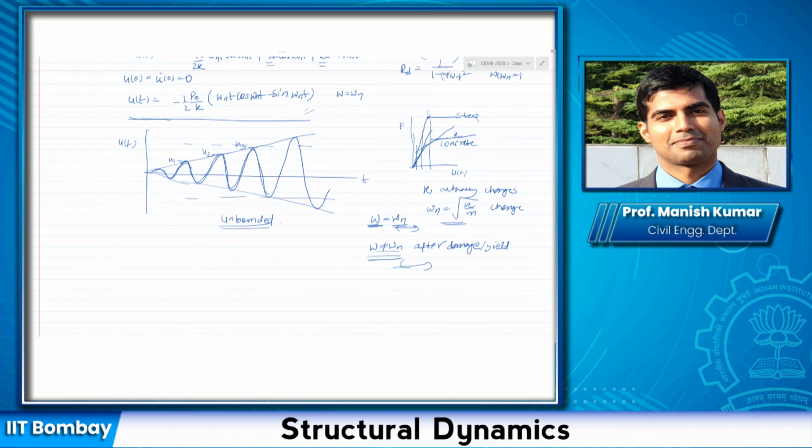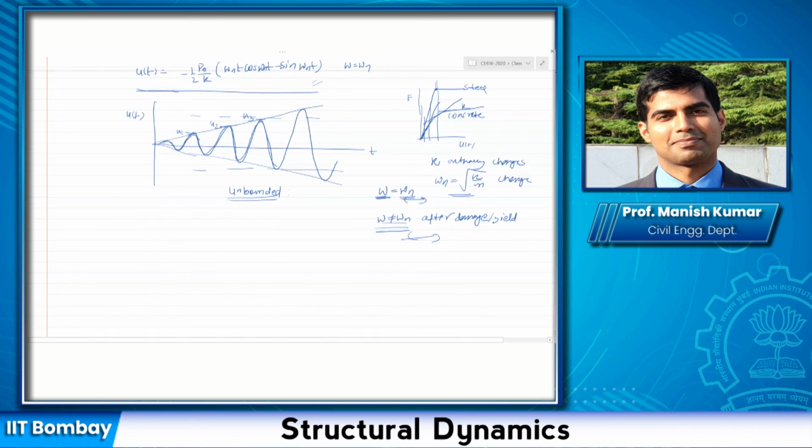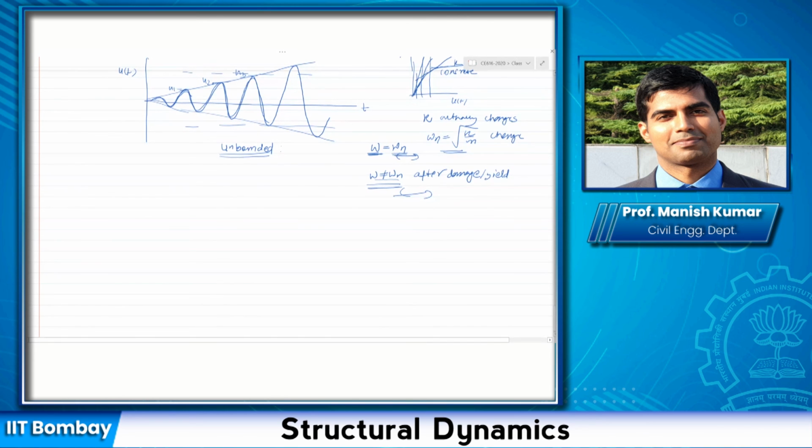So as I said, undamped is basically an assumption here. Most systems would have some amount of damping, and that's why it is important to study damped harmonic excitation. When I say damped, I mean that I'm using a viscously damped system, just an assumption. Viscously damped system means my damping force is C u dot.